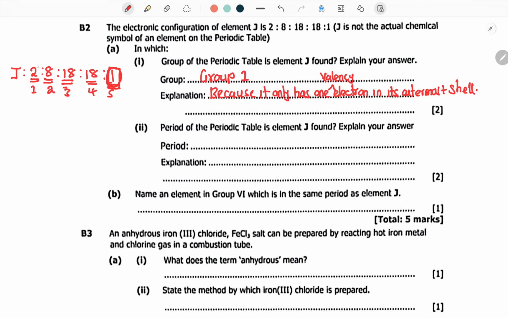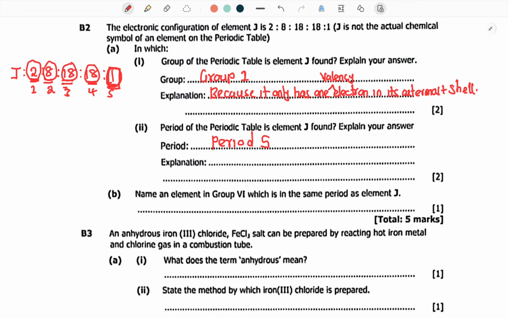In other words, you count, these are shells. Shell 1, shell 2, shell 3, shell 4, shell 5. Because we have got 5 shells, the number of shells tells you the period. So this is in period 5. Don't forget this in your exam, period 5.